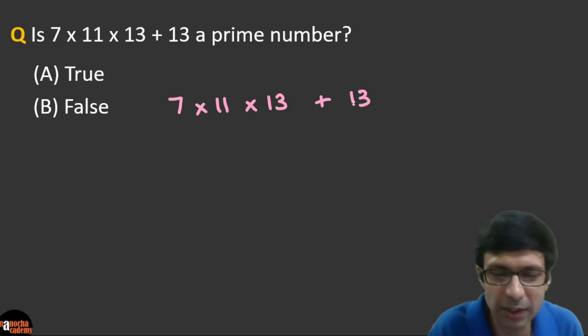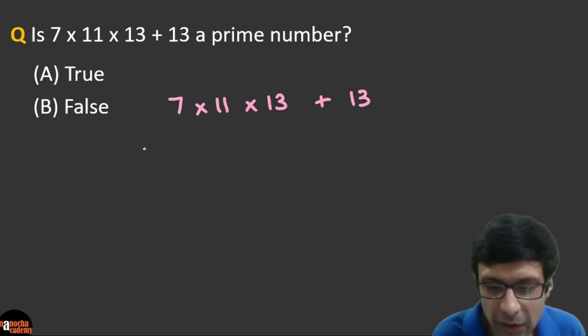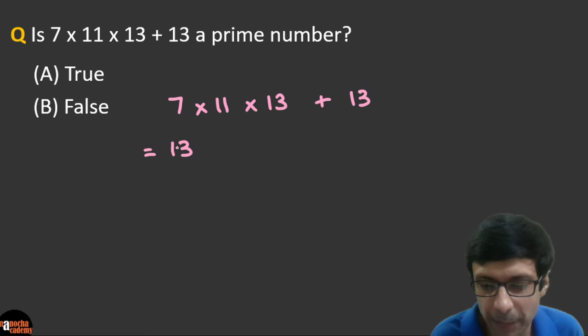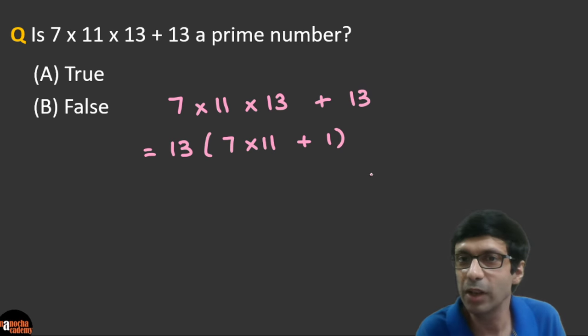Right? Let me show you a simple trick of how to solve this question. So what do you do here? You just take 13 common, right? So if you take 13 common, you're going to get 7 times 11, and plus 1 here, right? And we don't even need to work it out.